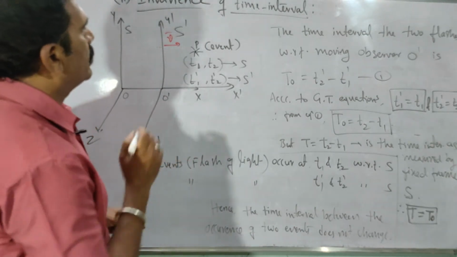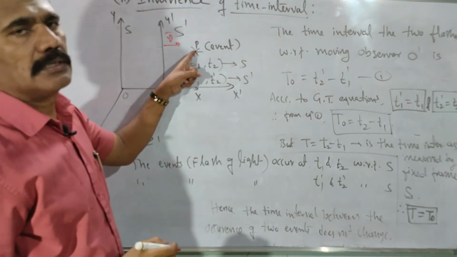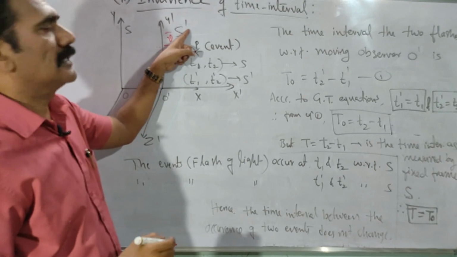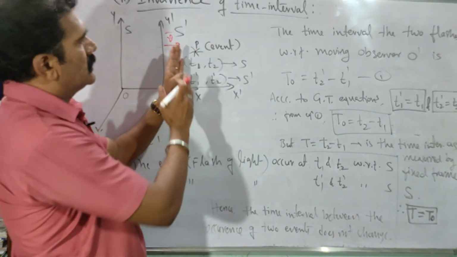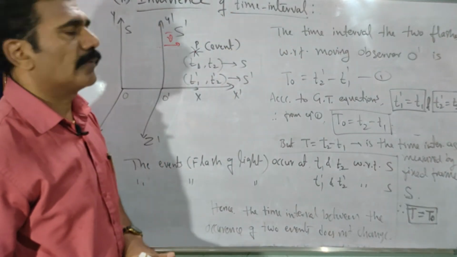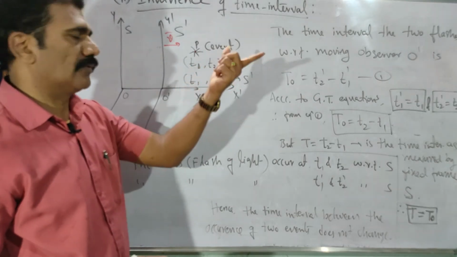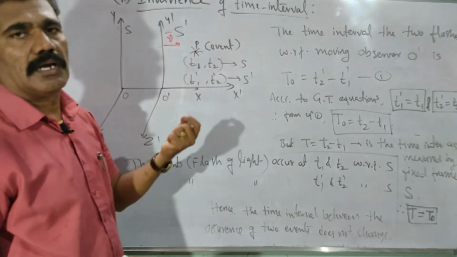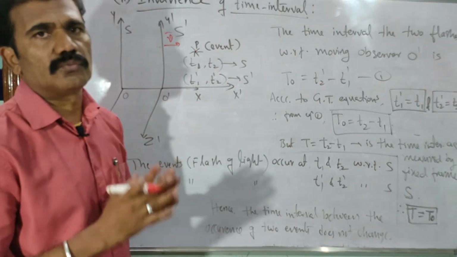A simple example is, let us say at the point P. You have to assume that it is fixed with respect to frame of reference S dash. As long as the frame S dash is moving, along with the frame S dash the point P is also moving. So what am I considering at the point P here? An event, which may be like a flash of light. A bulb is fixed at the point P and it is giving two flashes, let us say. There is a time gap between the two flashes.